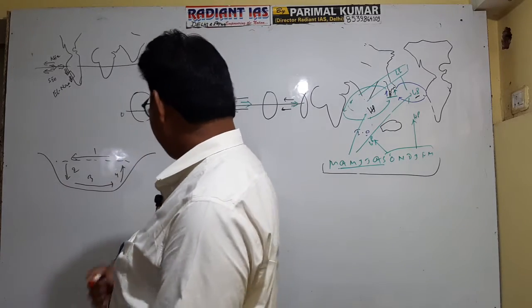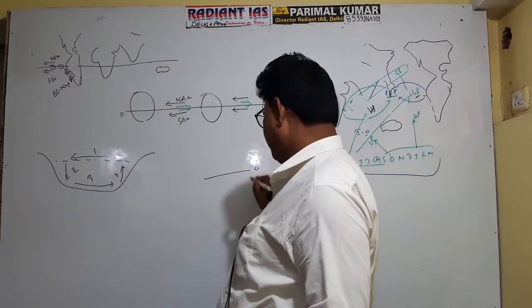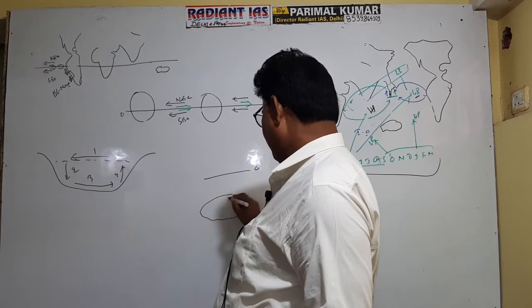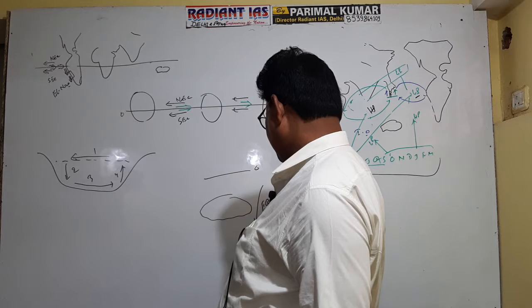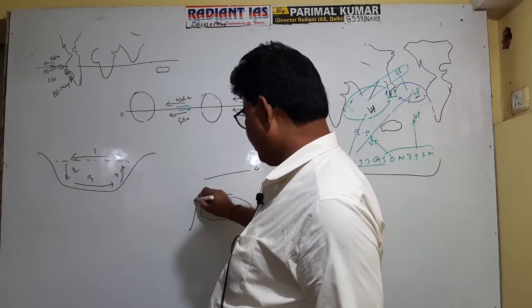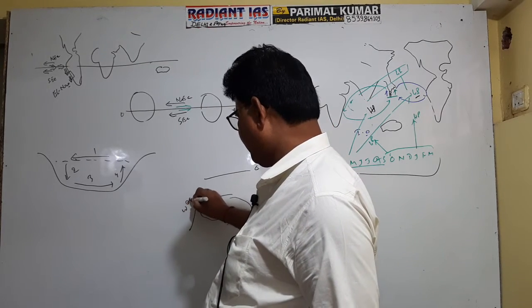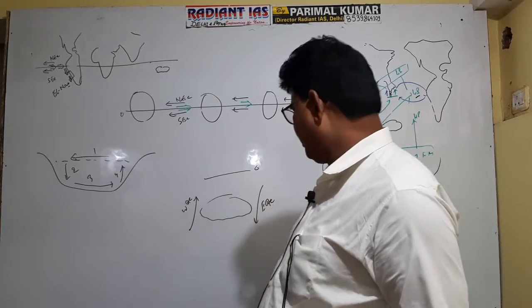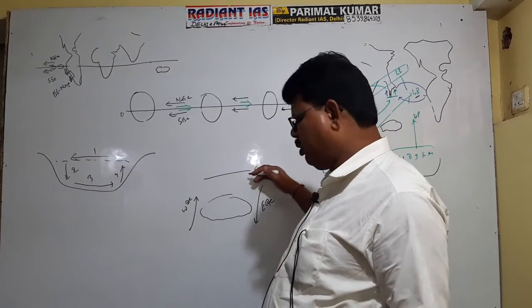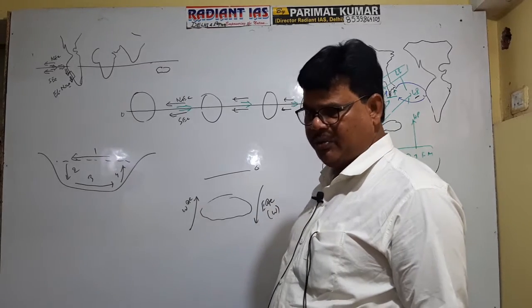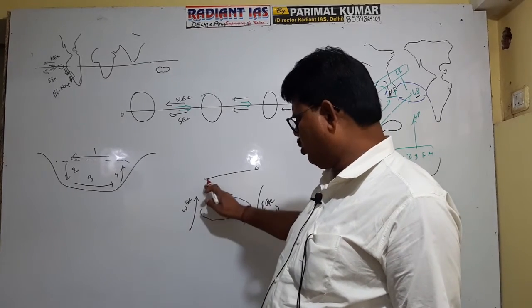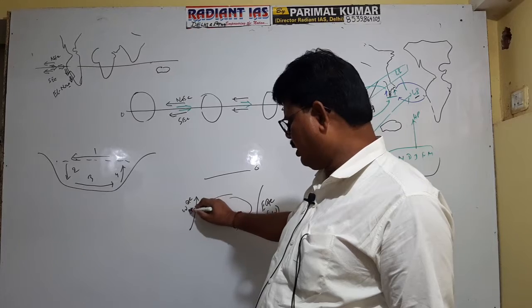As an example, this is the equator and this is Australia. Along the eastern coastal part of Australia there is the East Australian current, and this is the West Australian current. The East Australian current, since it flows from low latitude to high latitude, is an example of a warm current, whereas one flowing from high latitude to low latitude is an example of a cold current.